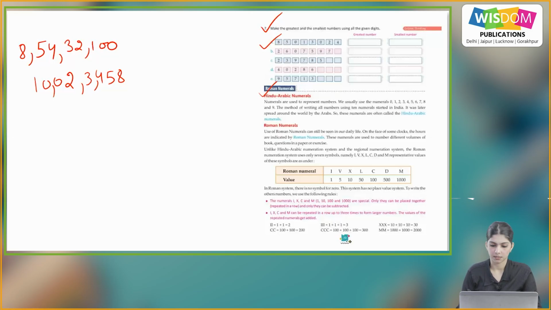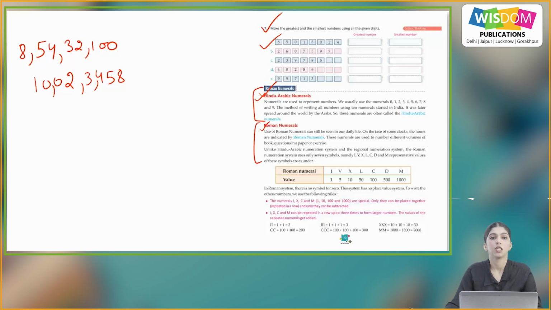Roman numerals. Hindu-Arabic numerals. Numerals are used to represent numbers. We usually use the numerals 0, 1, 2, 3, 4, 5, 6, 7, 8 and 9. The method of writing all the numbers using 10 numerals started in India. It was later spread around the world by the Arabs. So these numerals are often called the Hindu-Arabic numerals. So the normal digits we use are the Hindu-Arabic numerals.